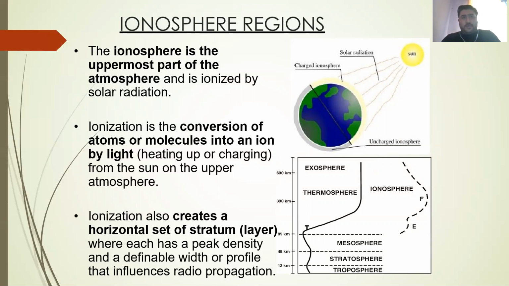As we move from the lower atmosphere to the upper atmosphere, the electron density increases because of the sun's ultraviolet light. Because of that light, the atoms in the ionosphere get ionized. Because of the ionized atoms like SO2, O2, O3, there is electron density, and because of that electron density, the refractive index comes into the picture.